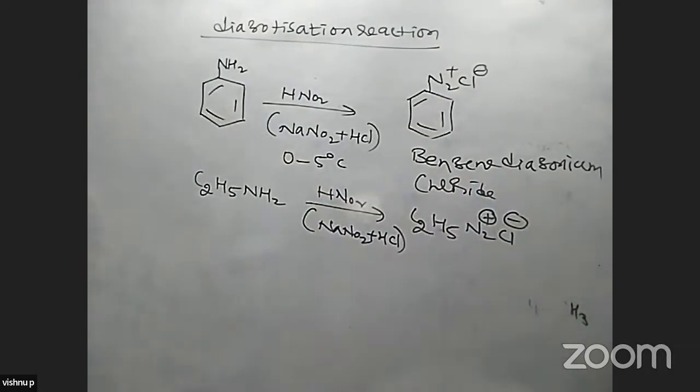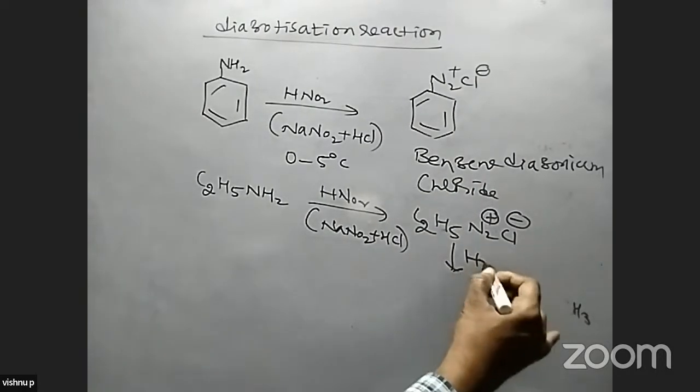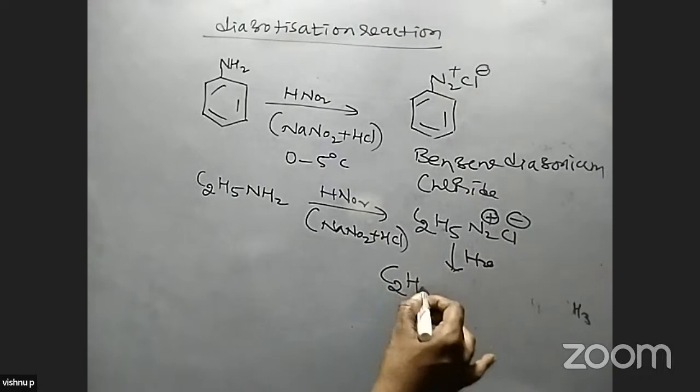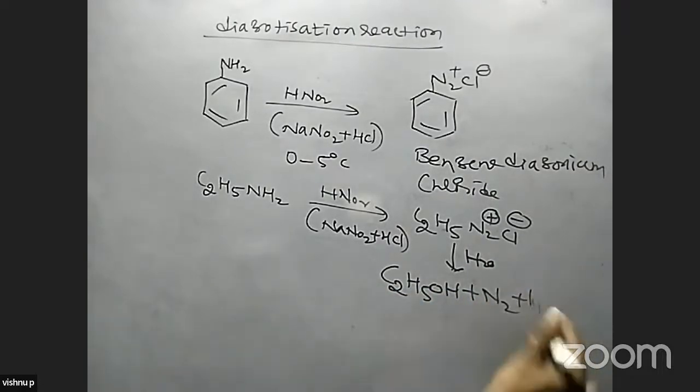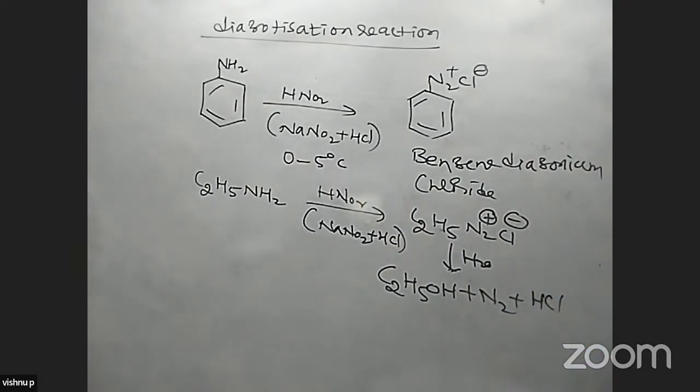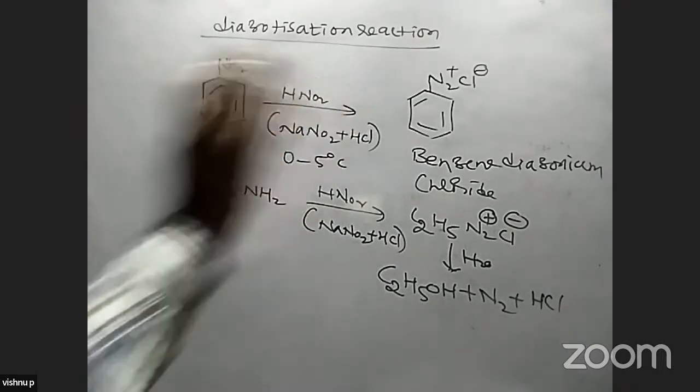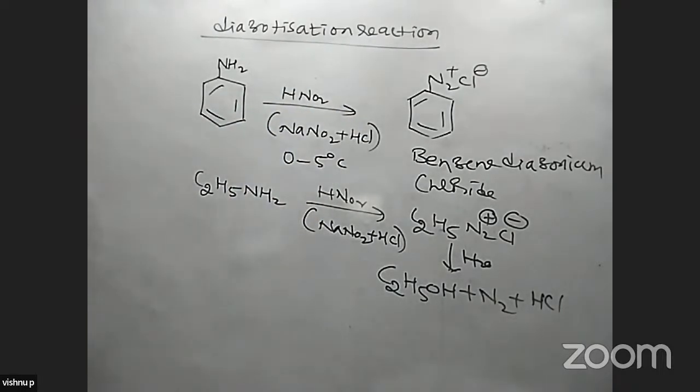When it is treated with water, what type of compound is formed? Ethyl alcohol, N2 and HCl are formed in this reaction because this compound is highly unstable. Aromatic diazonium is somewhat stable, but ethyl compounds are highly unstable. They are immediately converted into alcohols in this reaction.